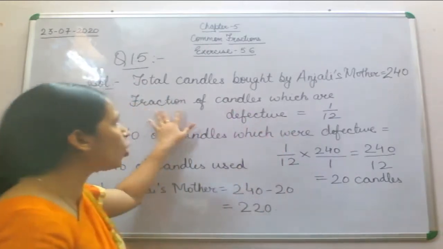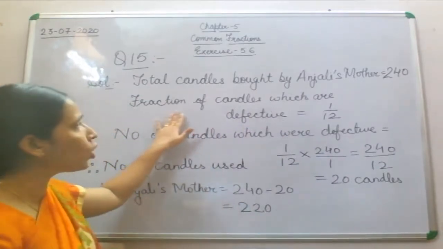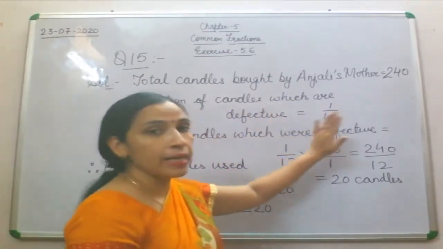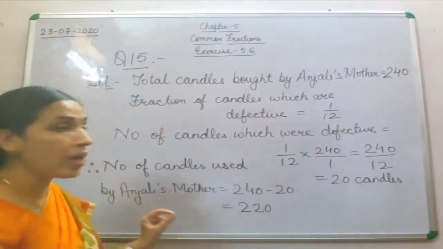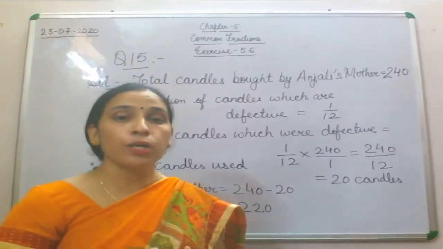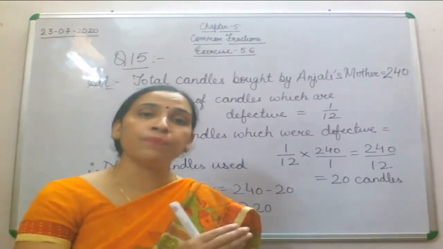Now the fraction of candles which were defective, that is 1/12. Next you have to find out the number of candles which were defective, so that you will be able to find out how many candles were used.